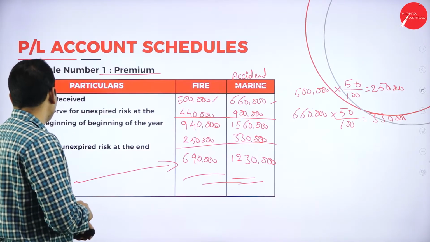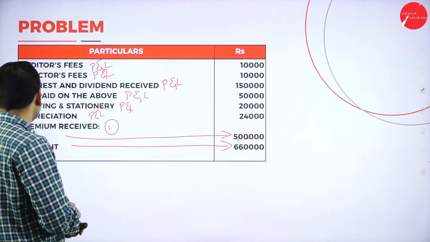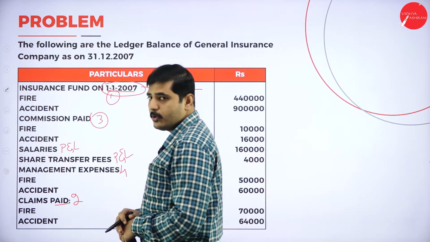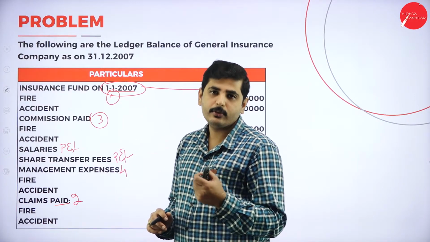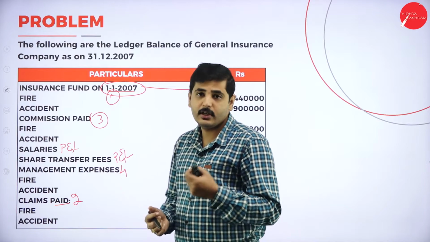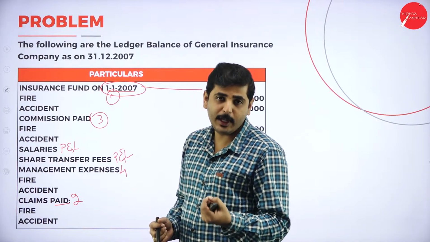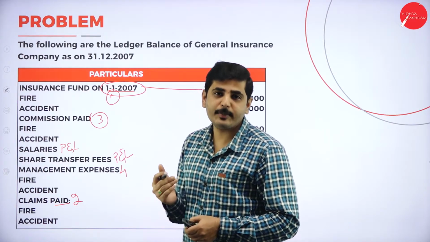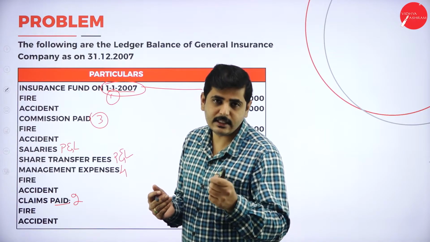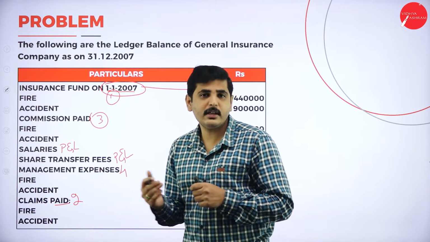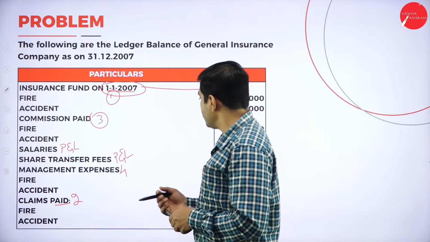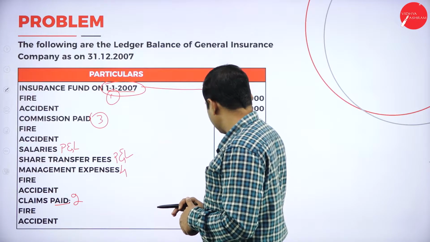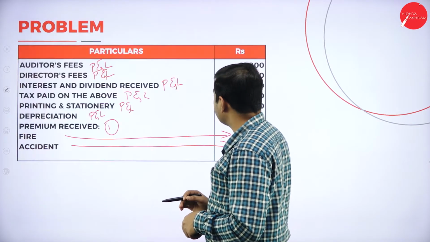Now what are the claims paid here? Let's look at the claims. In case of LIC or general insurance, schedule number 1 is the income for us, premium received is the income. The remaining schedules number 2, 3, 4 are the expenses. Keep this in mind. Schedule number 2, claims paid: fire 70,000, accident 64,000.